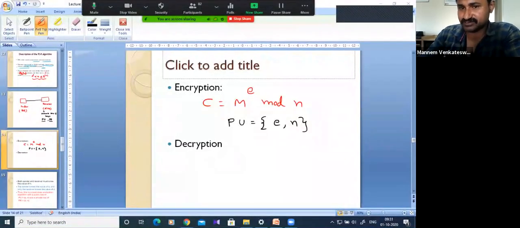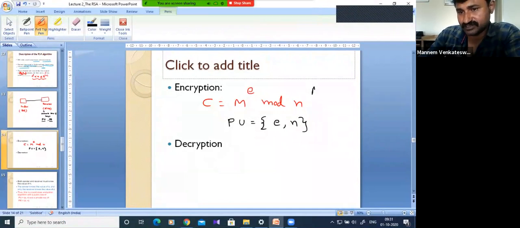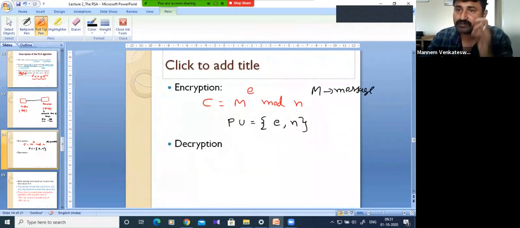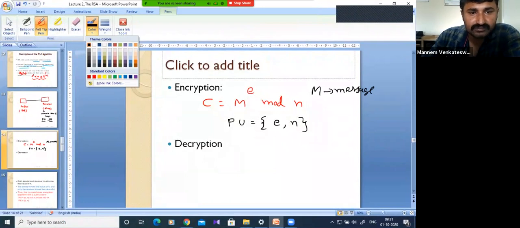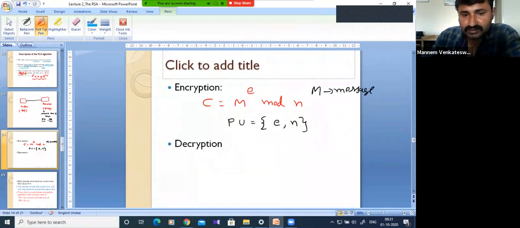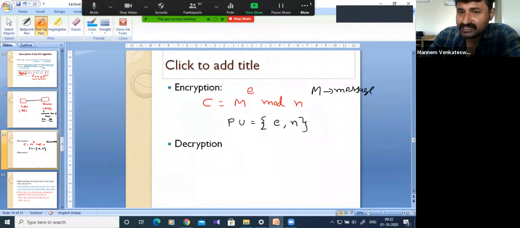M is our message or message block, E is part of the public key, and n is also part of the public key. This is the exponential, correct? And we know the modulo operation. Please confirm, is it clear to all of you? Ciphertext is equal to M power E modulo n. But how to find n, we'll see.